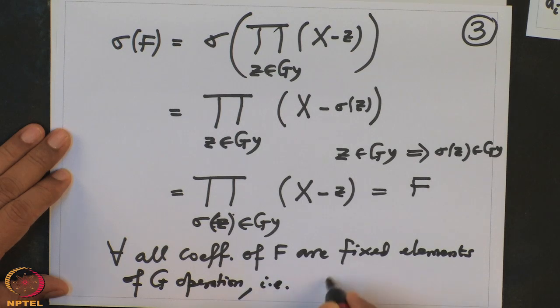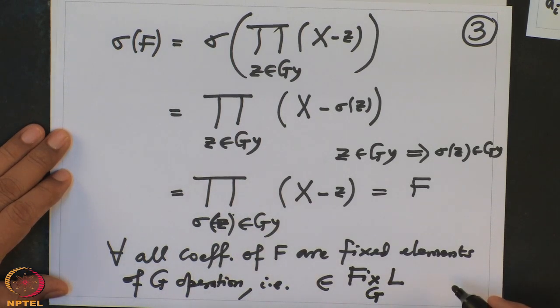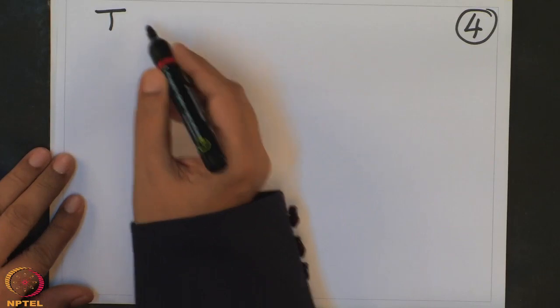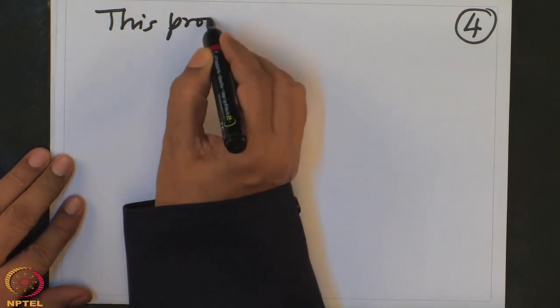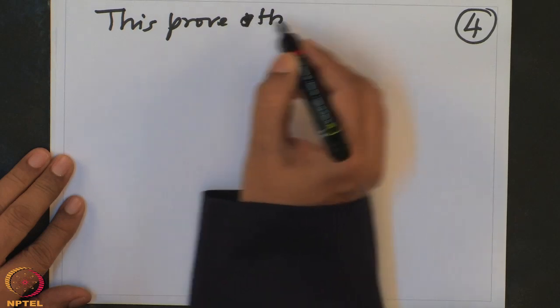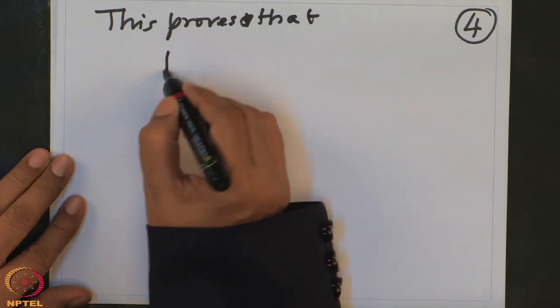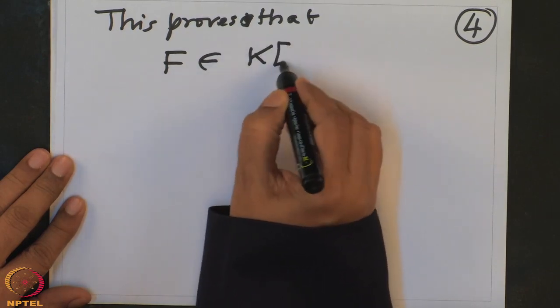That is, they belong where? They belong to the fixed field of G. But this is K, because we have proved that if L over K is Galois, then the fixed field is this. So this proves that the polynomial f is actually indeed a polynomial in K[x].